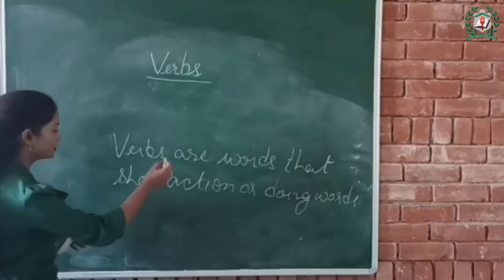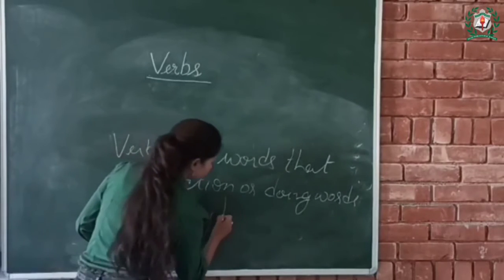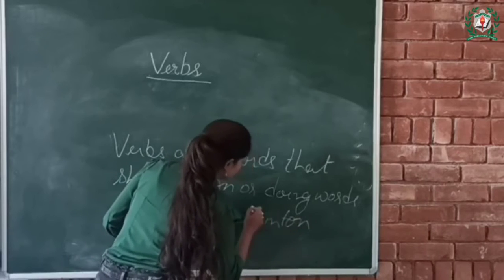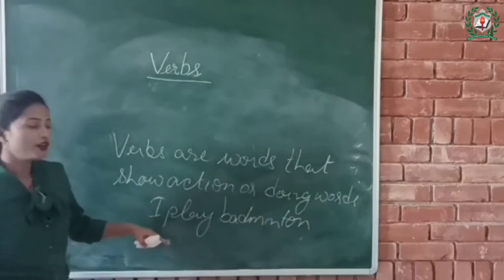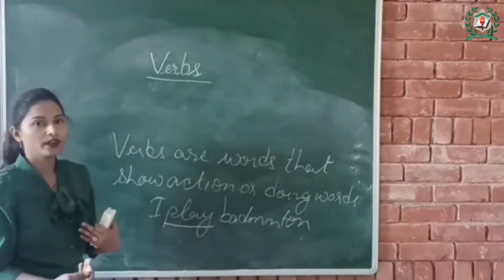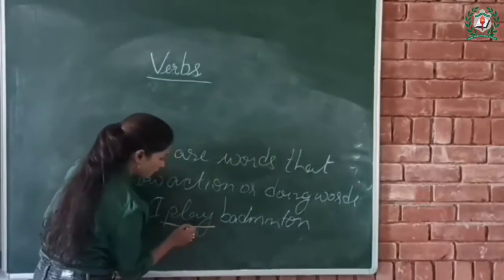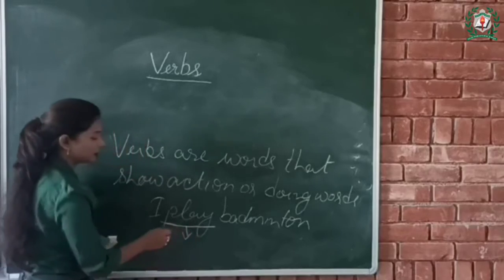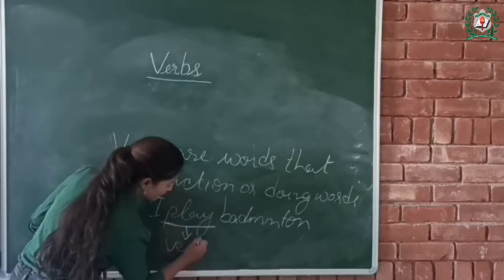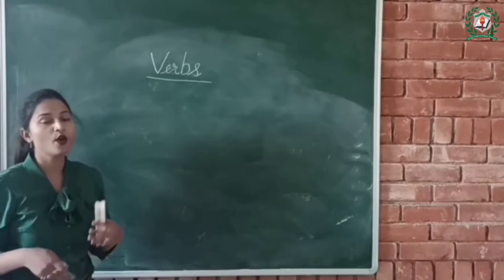For example, I play badminton. So here the word play tells what I do. It tells about my action. So here the word play is a doing word, or you can say play is a verb because it tells about my action. So children, I hope you have understood what are verbs.